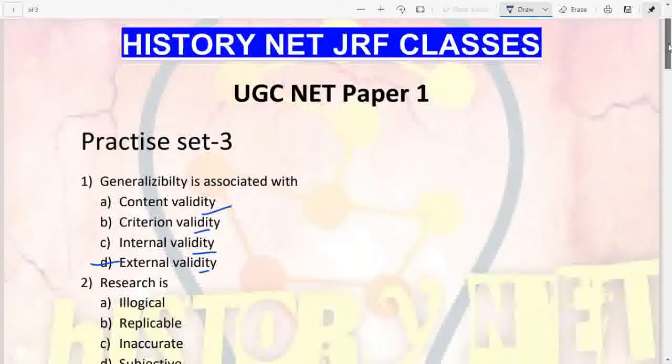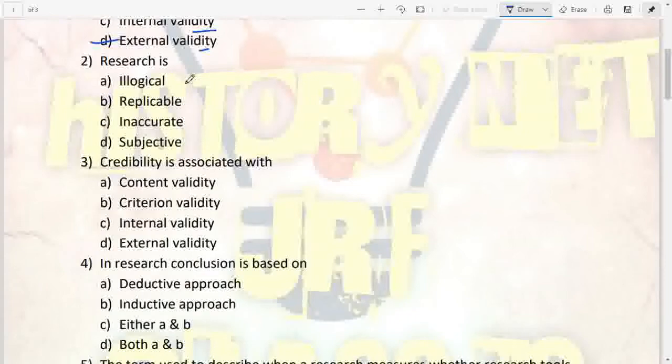Next question we have, research is illogical, no. Replicable, okay, let's see. Inaccurate, no. Subjective, no. So the research is going to be replicable, like it can be repeated again and again, so that we can have this validity, like research is very accurate.